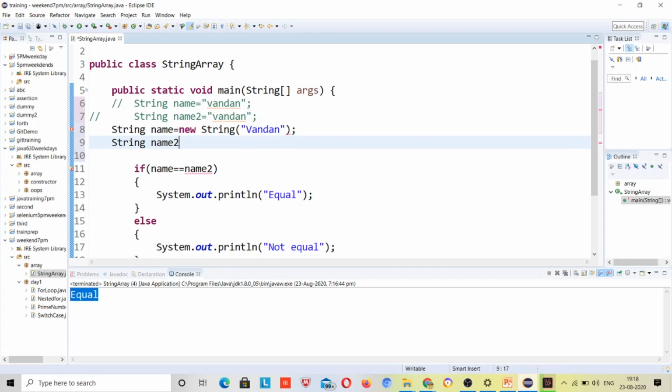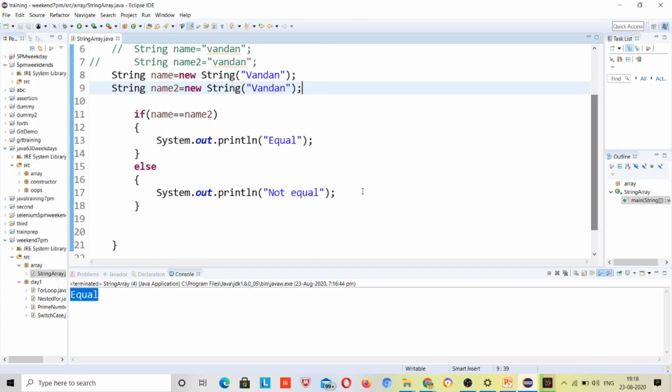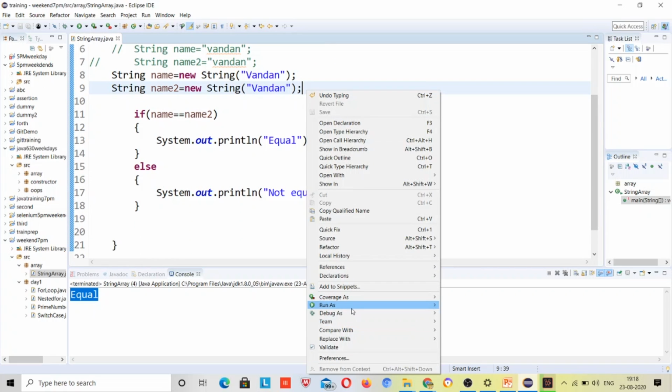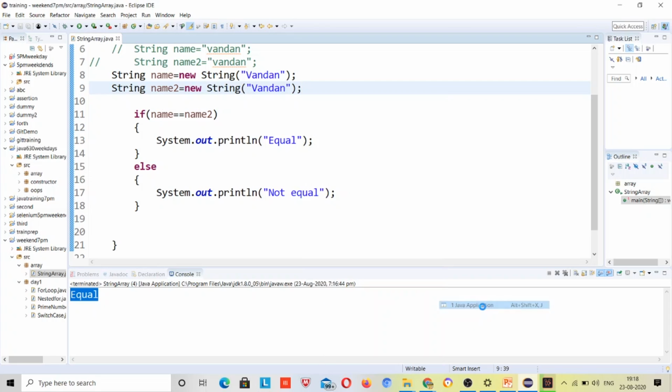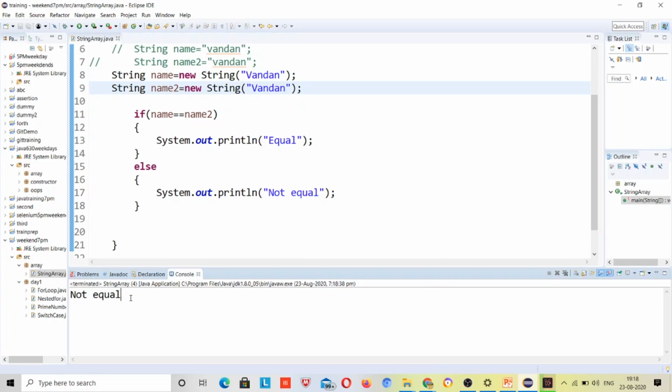Name2 is equal to new String, like this. Now both are equal, right? Cases are also equal. Still, because both are different objects, they will be comparing different addresses, right? So this will never be the same.